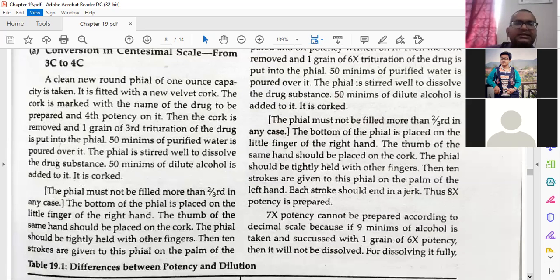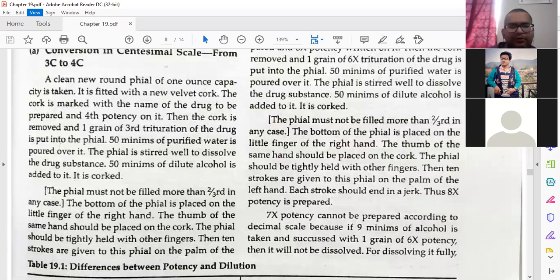So here a clean new round phial of 1 ounce capacity is taken. It is fitted with a new velvet cork. This is very simple. The cork is marked with the name of the drug to be prepared and the fourth potency of it. Any drug you are making in fourth potency, you have to mark it.